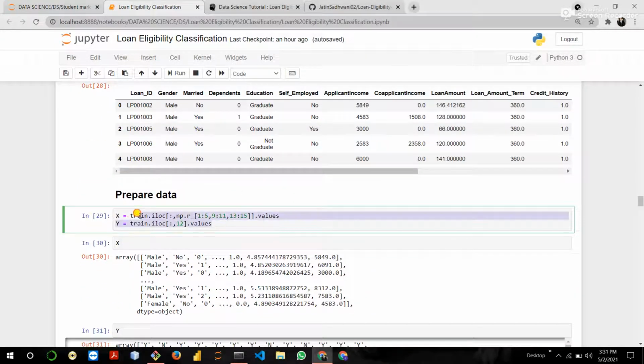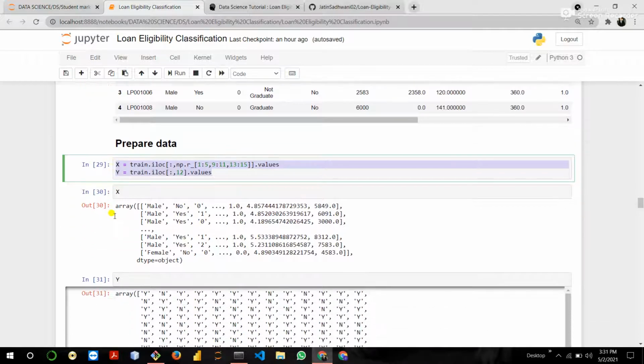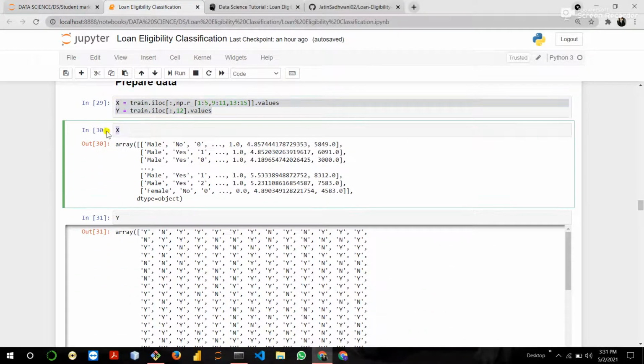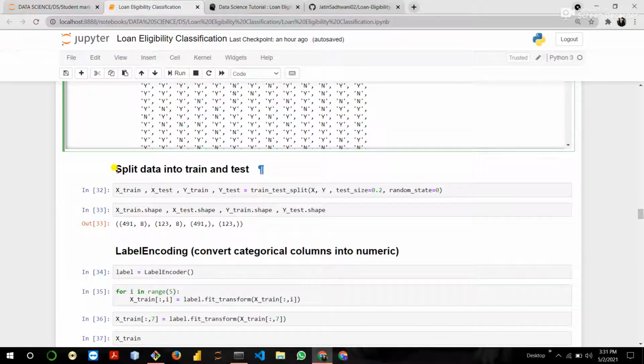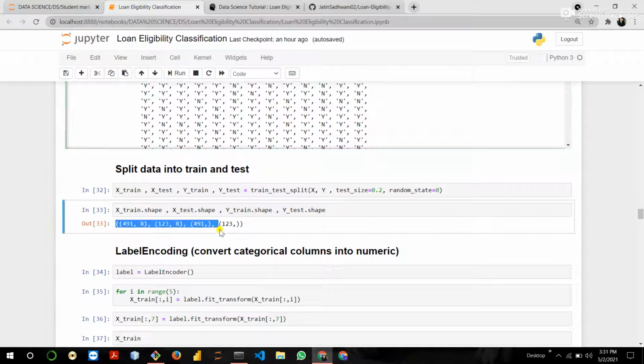Then prepare the data, like divide the data into the dependent and independent features. So this is our independent feature and this is our dependent feature, and then split the data into training and testing. Then you can check the shape of the data. X train and Y train are used for training the model. X test and Y test are used for testing how well the model is performing.